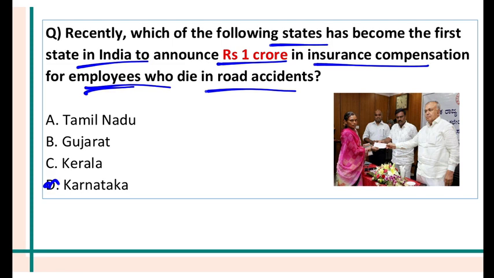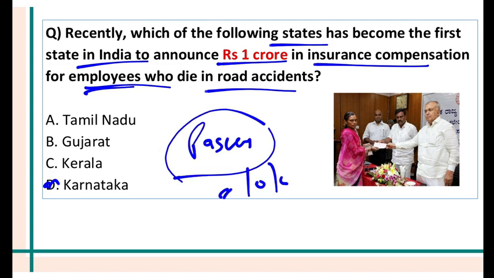Also, if a passenger dies in a government bus, KSRTC, Karnataka State Road Transport Corporation, then 10 lakh rupees. Passenger dies, then 10 lakh. Staff dies, then 1 crore.